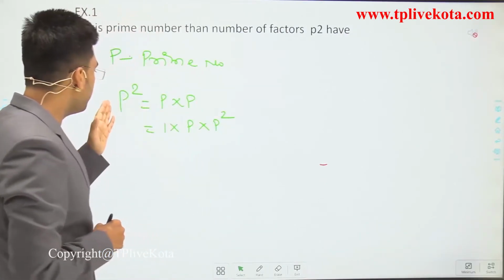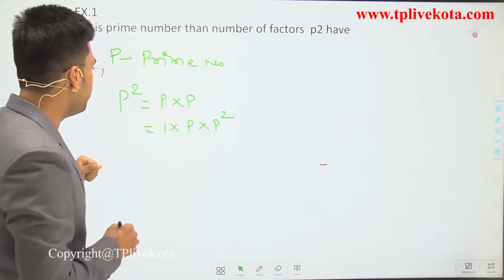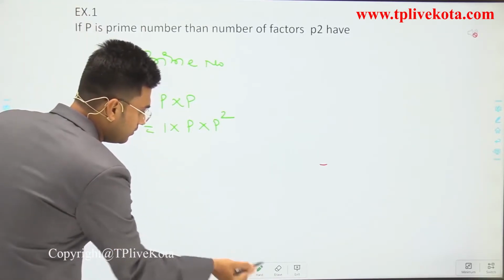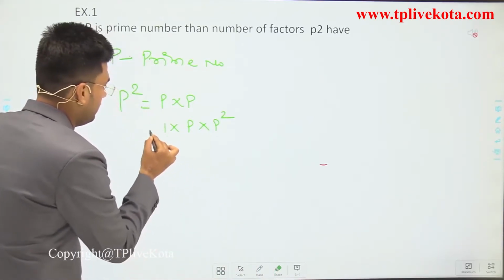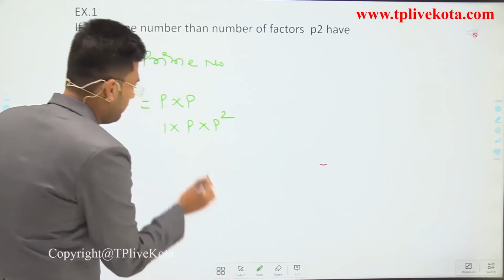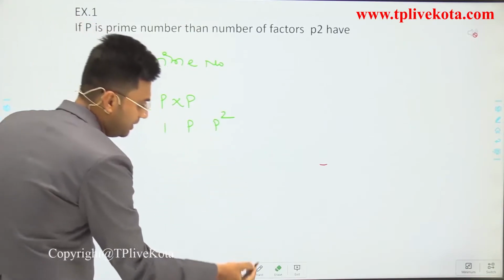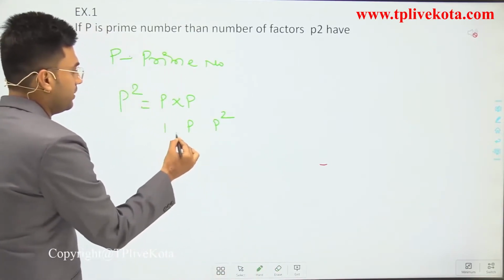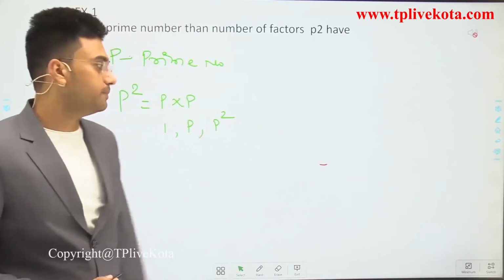So I write here only the factors of p square: the factors of p square are 1, p and p square.